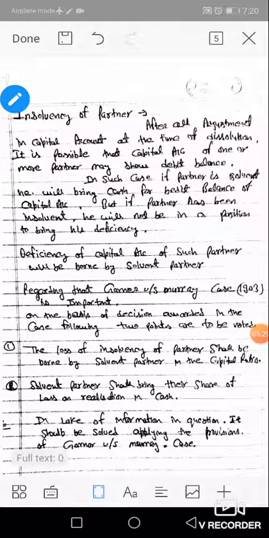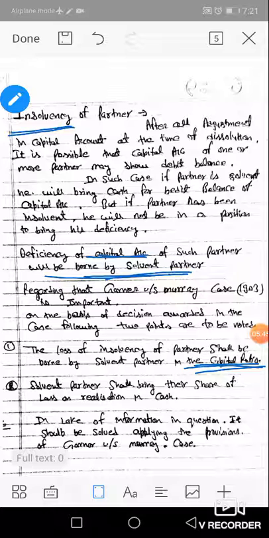If a partner is insolvent at the time of dissolution, then the deficiency of his capital account shall be borne by the solvent partners in their capital ratio, not in the profit sharing ratio, as per the Gardner versus Murray case.